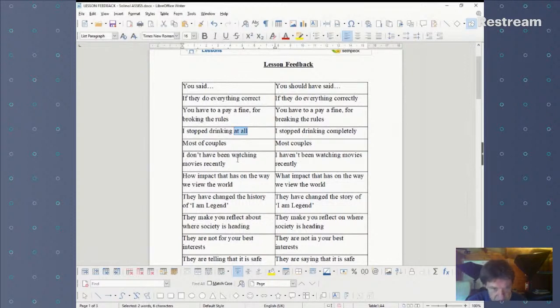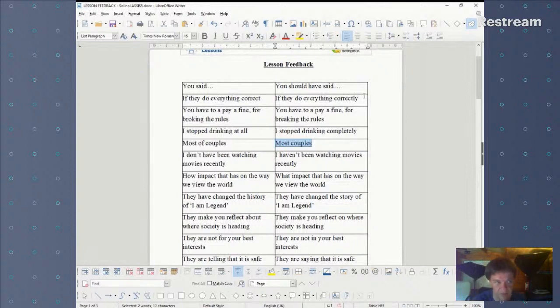Okay, let's keep going. Most of couples, you hear this very often. You hear most and then an of and then a plural noun. And it's not acceptable. You could say most of the couples. Most of the couples is correct, but most couples is the easier version, yeah? Most of the couples makes it really clear that you mean a specific group of couples, yeah?